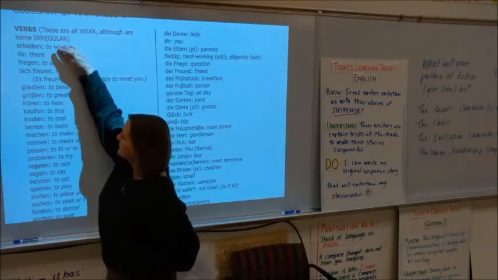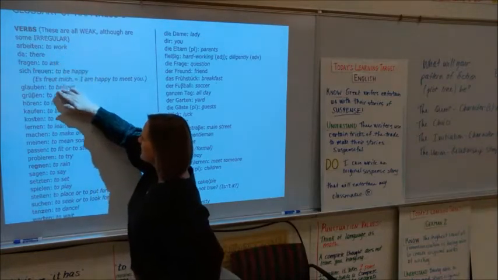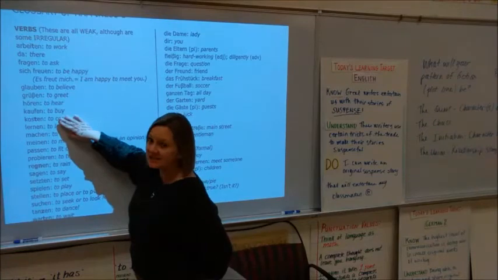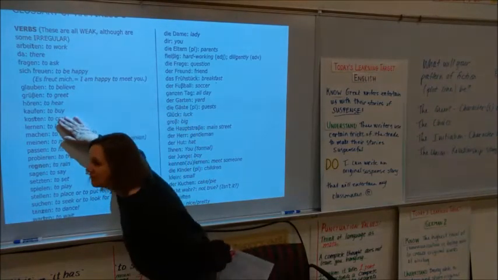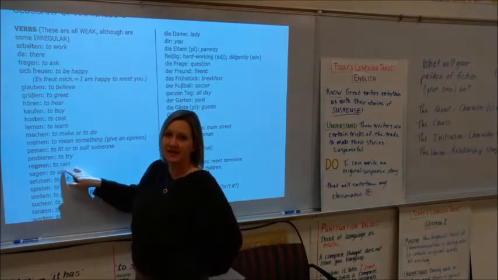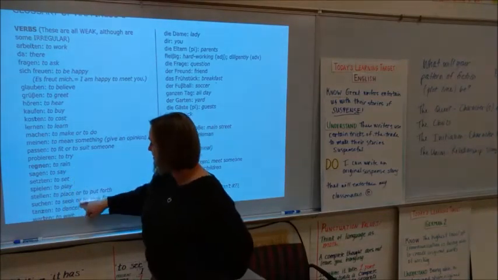So we've got arbeiten, and if we scroll down our list, we have kosten. So that's going to be es kostet instead of just es kosts. Es kostet. We have regnen, which means to rain. So es regnet, it rains.